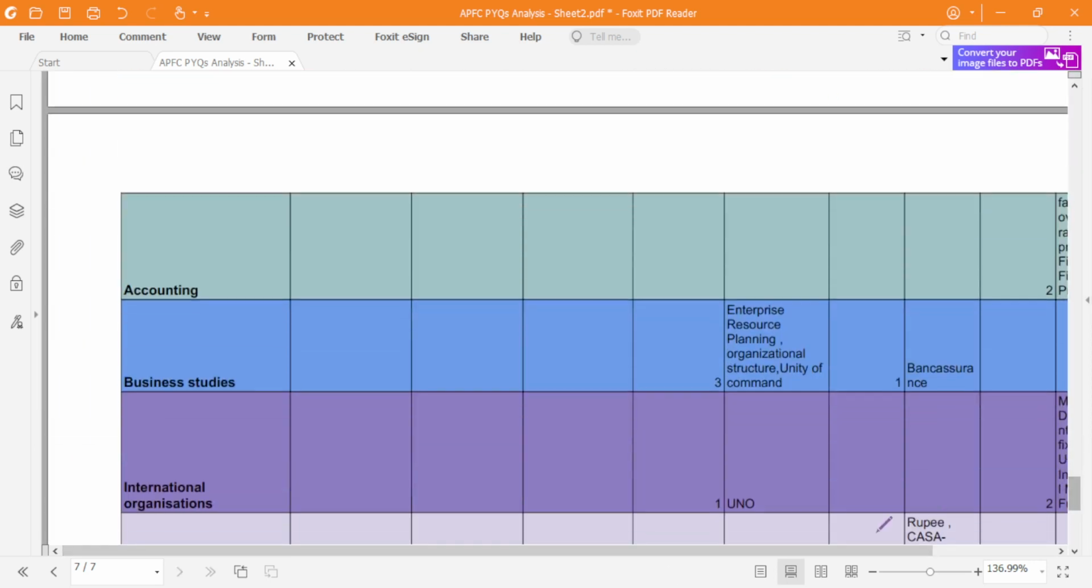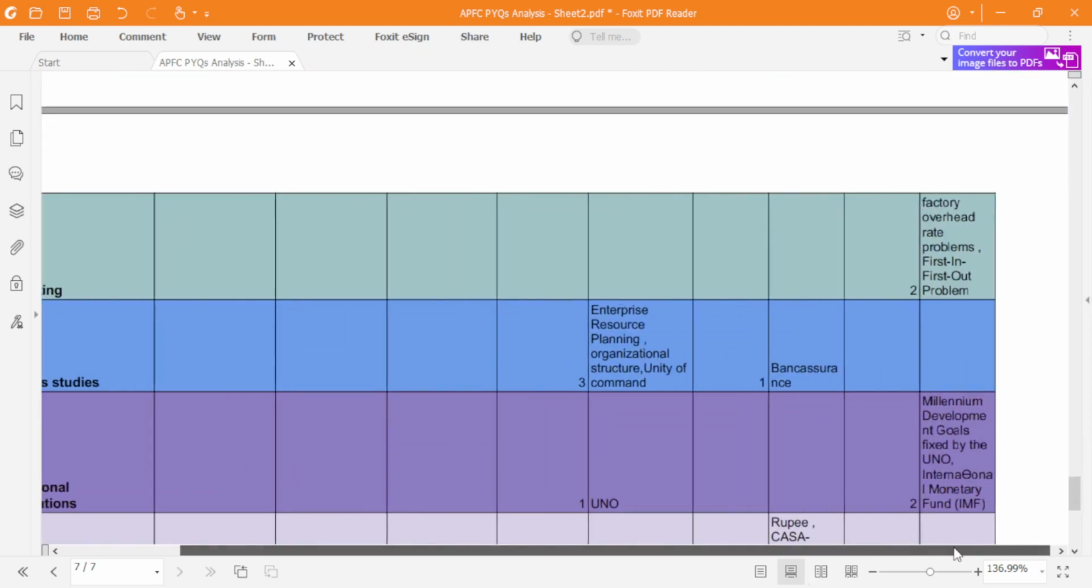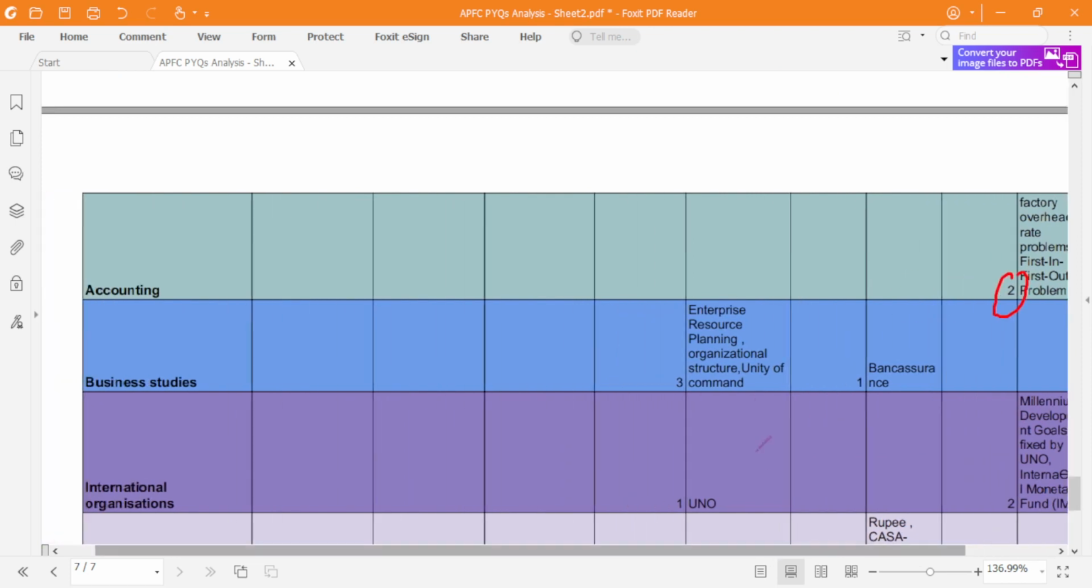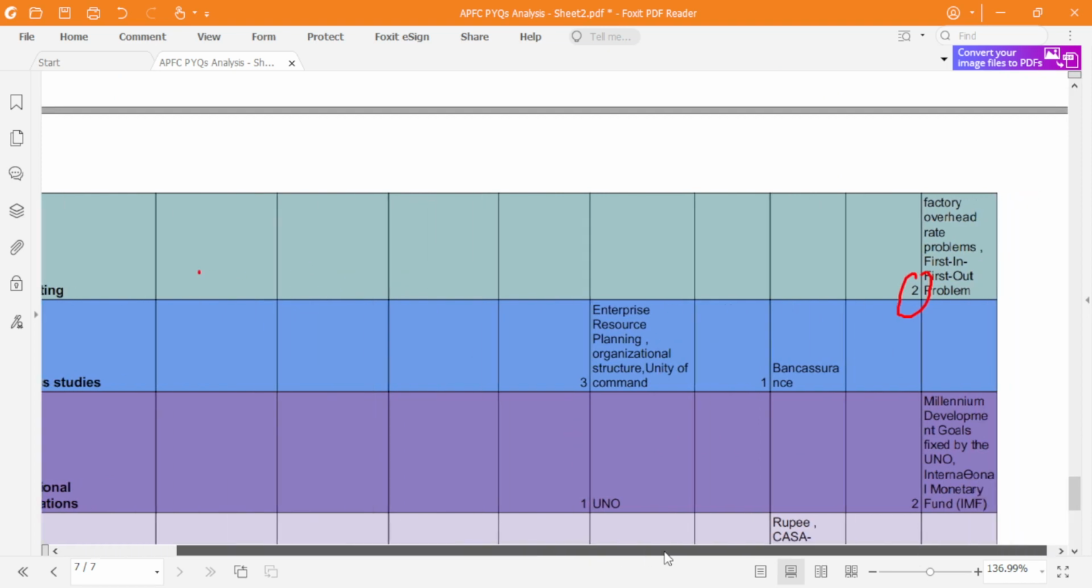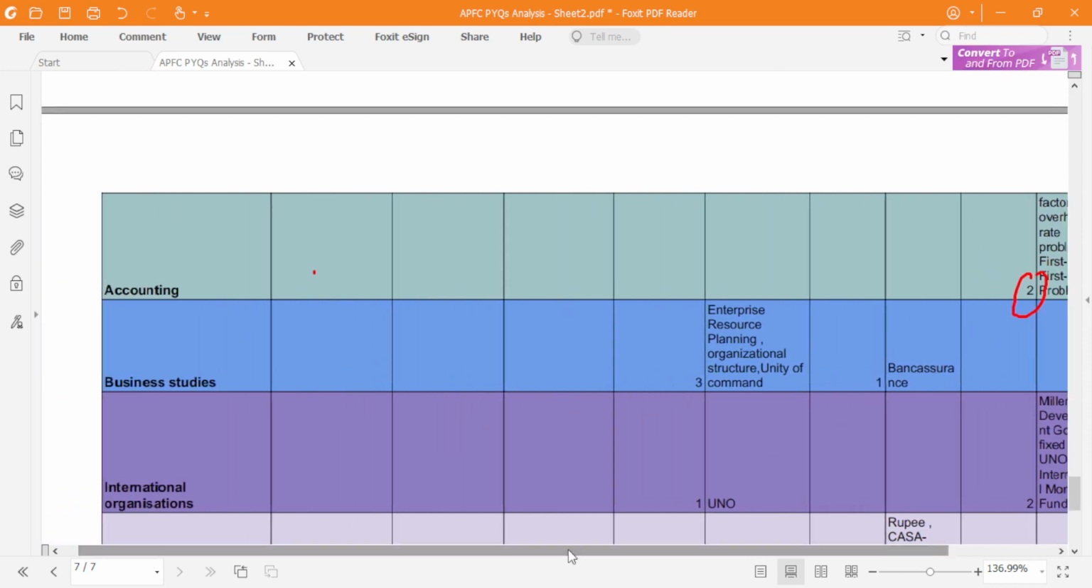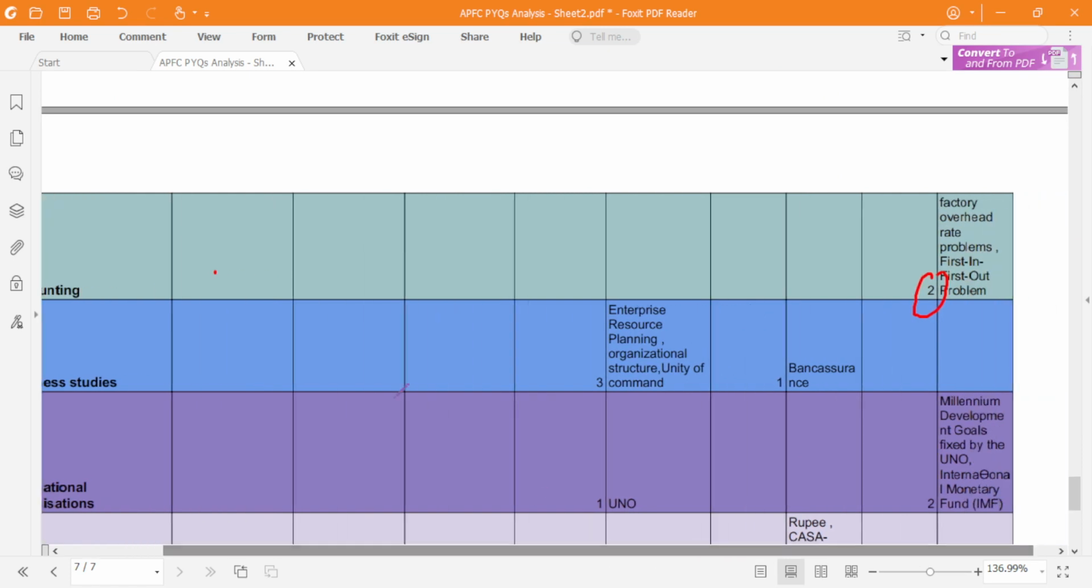Then coming to accounting, accounting questions have been asked only 2 questions, but 2 problems last year. So in case you have time, you can refer to accounting from the NCERTs, but for APFC they are not giving much importance. So it's up to you, right? But the source, if I have to tell you, is 11th and 12th NCERT accountancy.